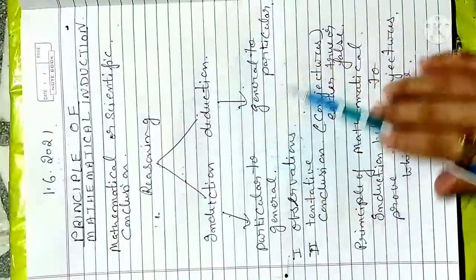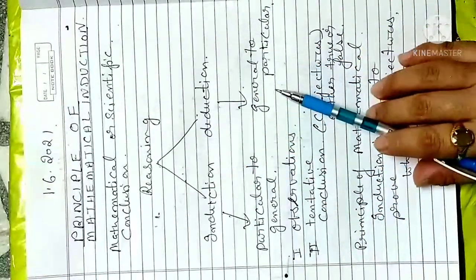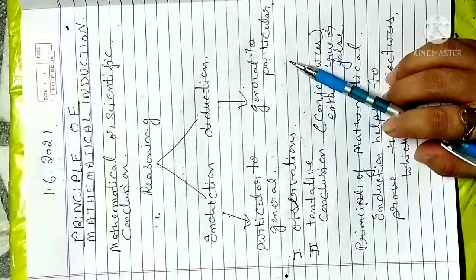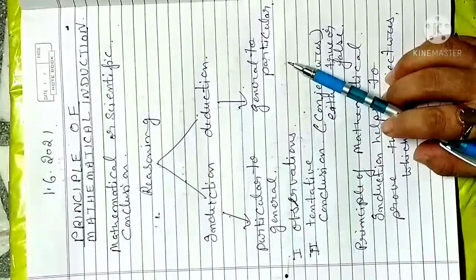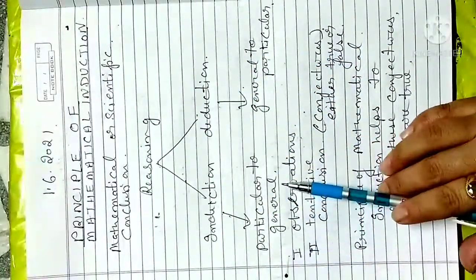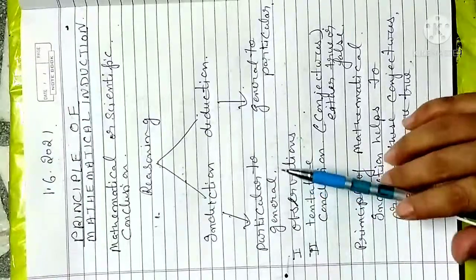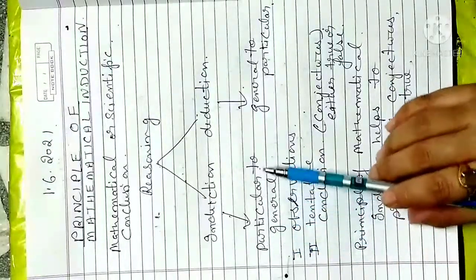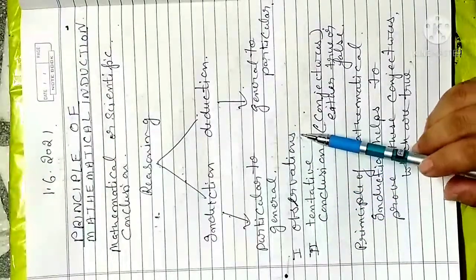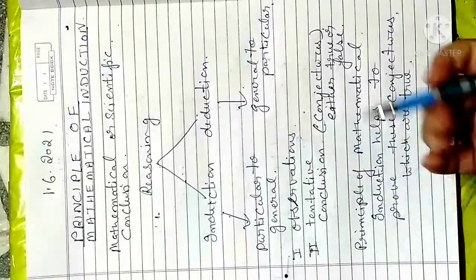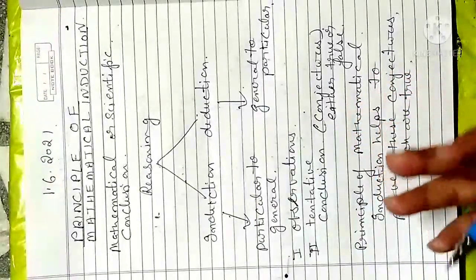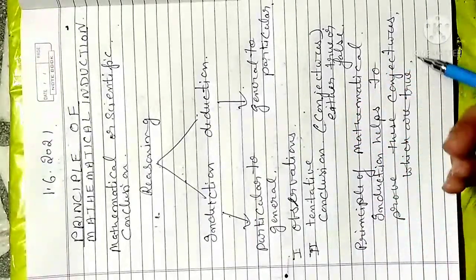And what is deduction? General to particular. If a formula is given, how will you draw a particular value? If you calculate any value from the formula, that is deduction. Here we are going to make the general solution. When you go from particular to general, the very first step is to draw some observations at some points, where you have an AP series, GP series, some patterns.